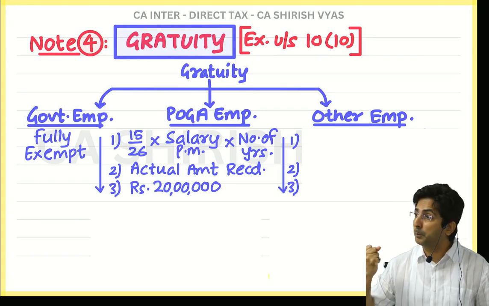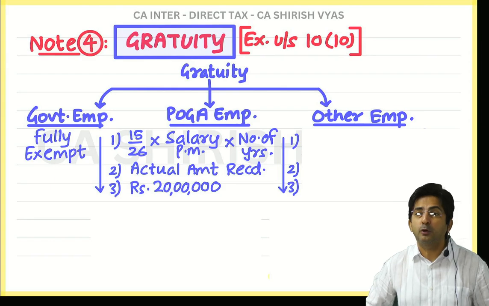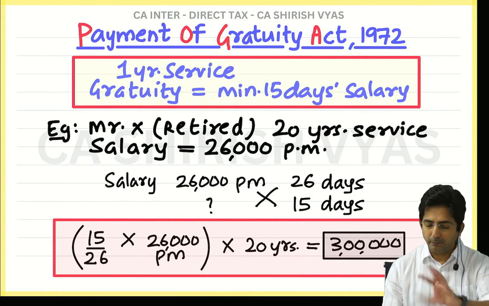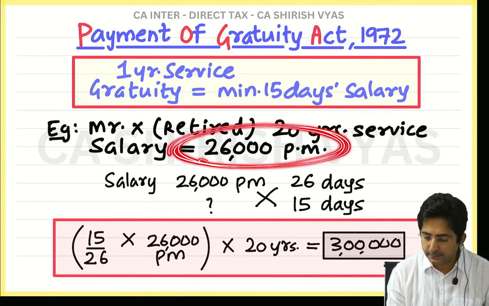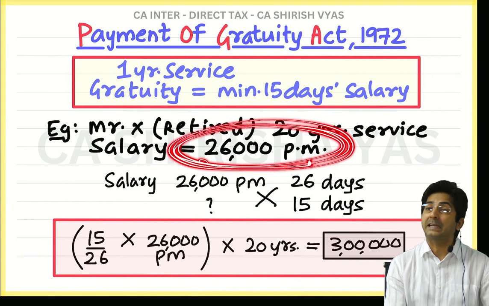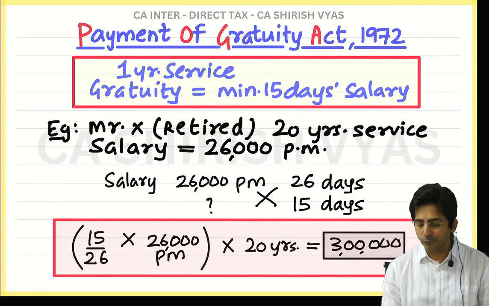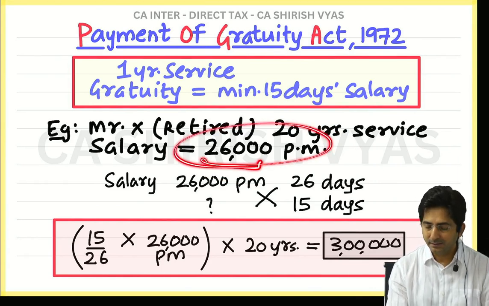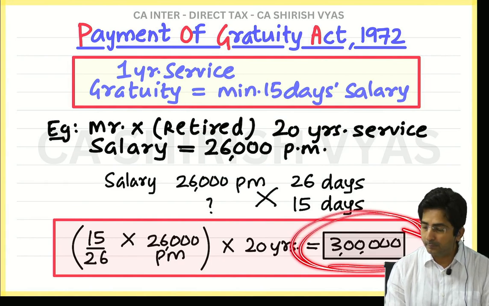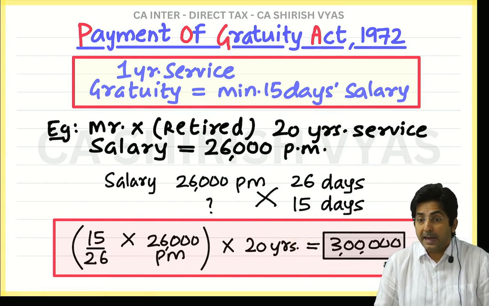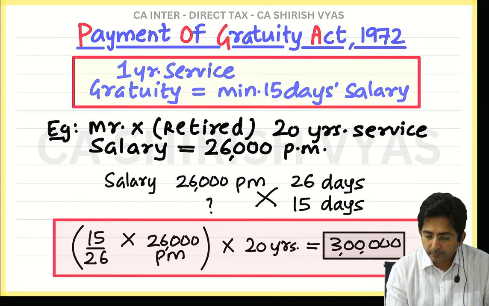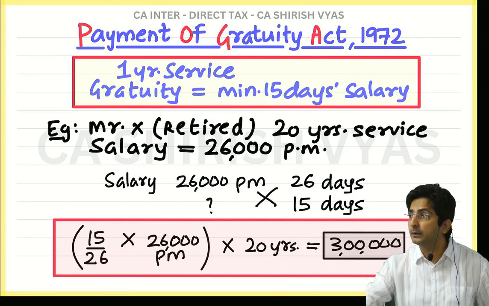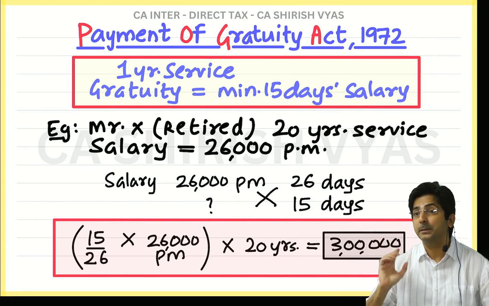Because sometimes as per the Payment of Gratuity Act, you have a right to receive 30 lakhs. This amount can change, no? Imagine this 26,000 per month, his salary was say 2,60,000. I have increased it by a factor of 10, so this will automatically become 30 lakhs. Then as per the Payment of Gratuity Act, his right is that he should receive 30 lakhs. So what will the Income Tax Department say?